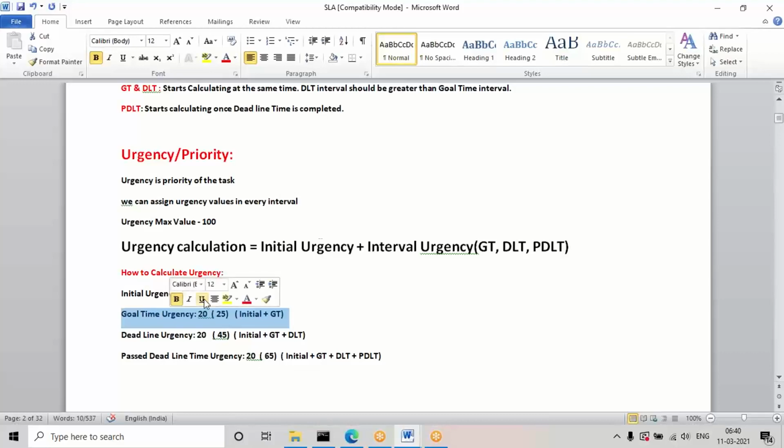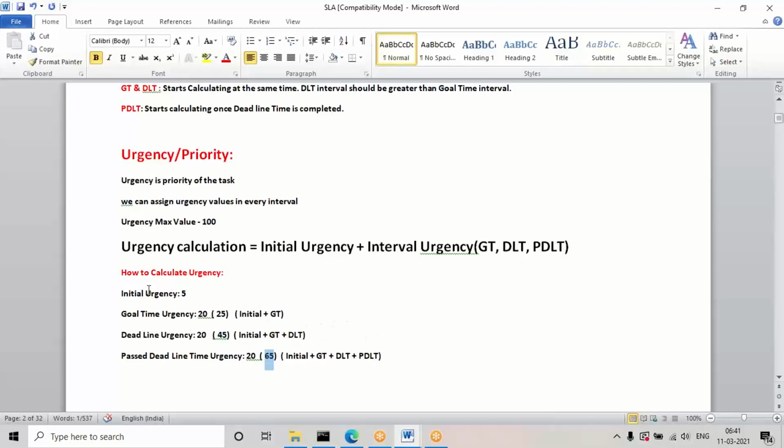How it calculates is initial plus goal, then goal plus deadline, and deadline plus past deadline. By the time goal time is completed, it is initial plus 20, which is 25. By the time deadline time is completed, 25 plus 20 is 45, and by the time past deadline time is completed it will be 65.